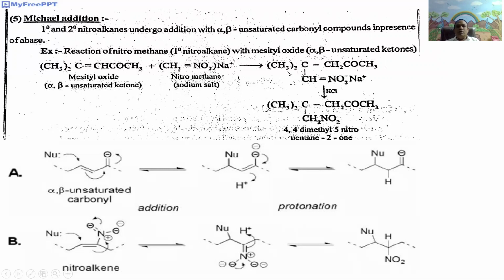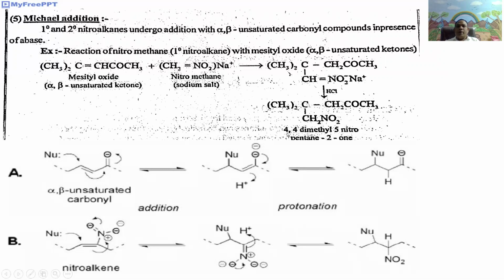In the presence of acid media, it gives (CH3)2C(CH2NO2)-CH2-C(=O)-CH3. It is the Michael addition product.